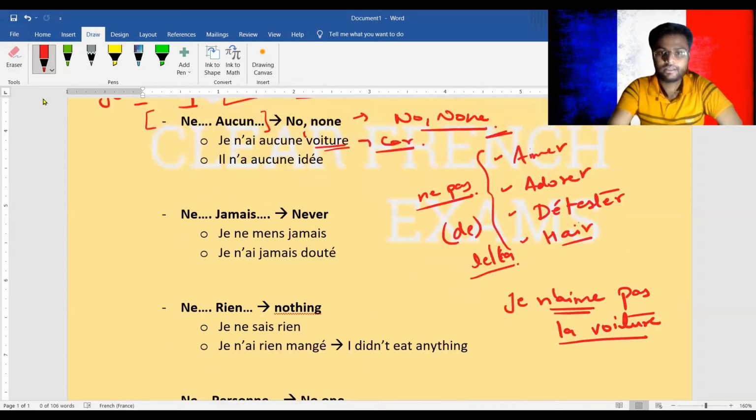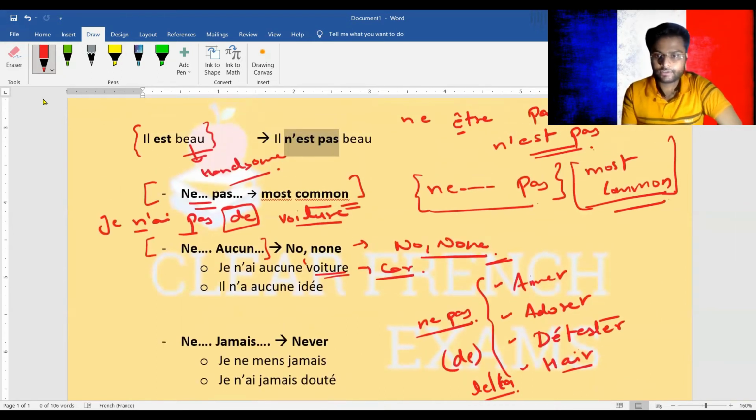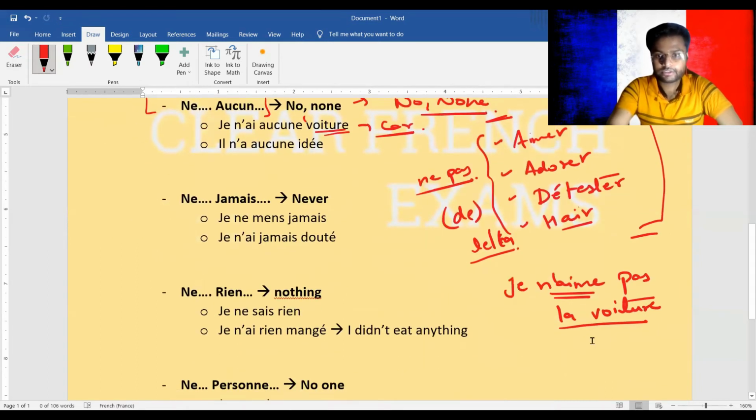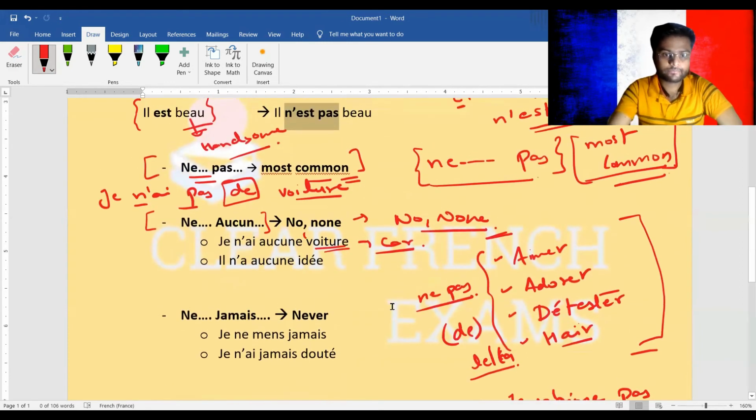Always keep this in mind. Whenever there are these verbs, you will never use de. Instead, you will use le, la, les, the definite article. All right.